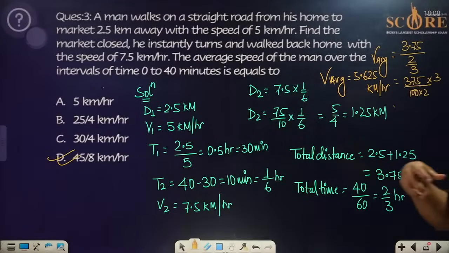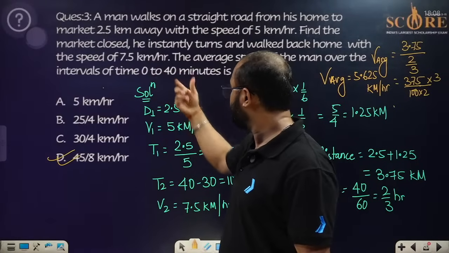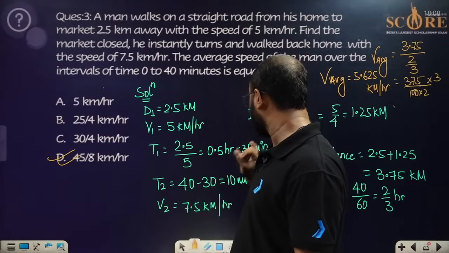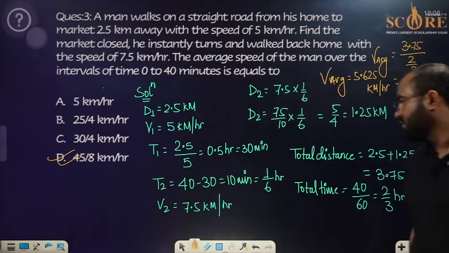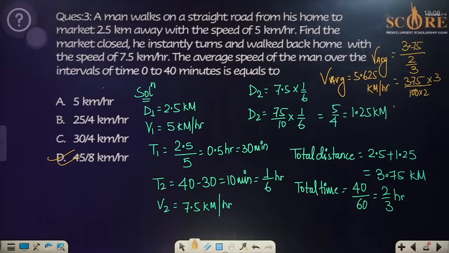So what was my mistake is I hadn't found out about this. Okay, so it is 0 to 40 minutes. Already it has taken 30 minutes. The rest, 10 minutes, is there. So it hasn't completed the entire 5 kilometers. It has covered a total of 3.75 kilometers only. Okay, I hope it is clear to you and you have understood this.